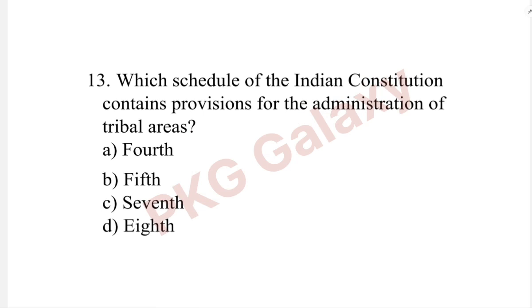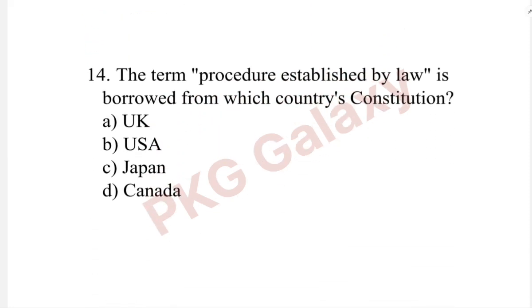Next question. Which schedule of the Indian Constitution contains provisions for the administration of the tribal areas? The correct answer is option B, 5th schedule. The term procedure established by law is borrowed from which country's constitution?